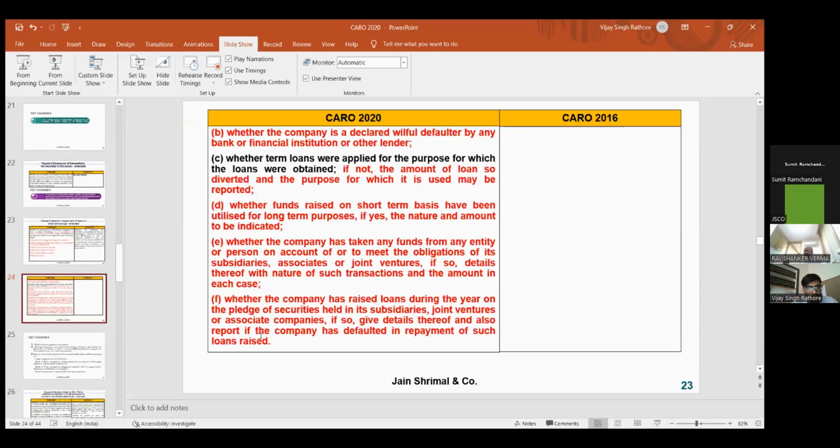Next, what has to be reported under this clause is whether the company has been declared a willful defaulter by any financial institution for not paying the loan. And what is the utilization of these funds? If you raised the funds for short term purposes, then they should be used only for that purpose. If not used for that purpose, then the auditor has to report in CARO 2020 where the funds have actually been used.